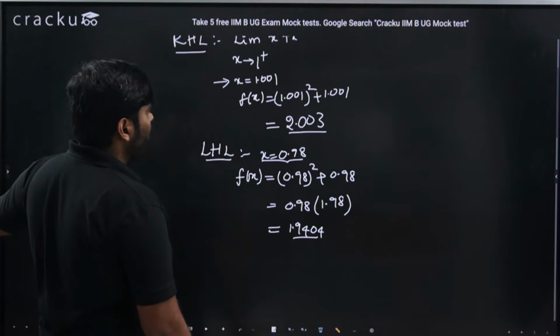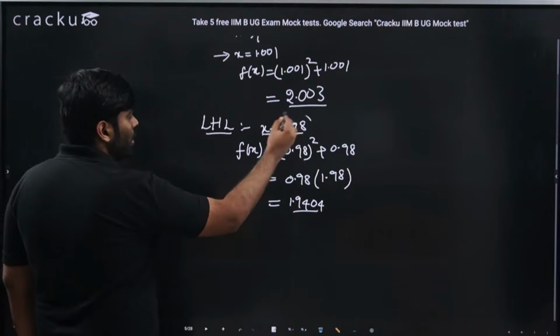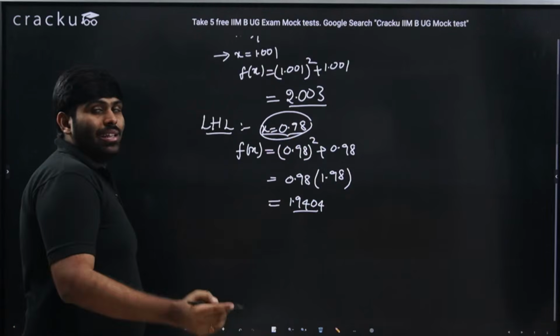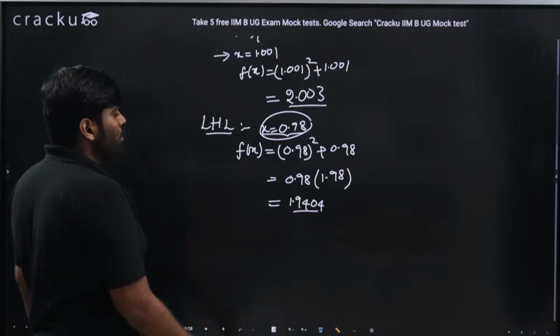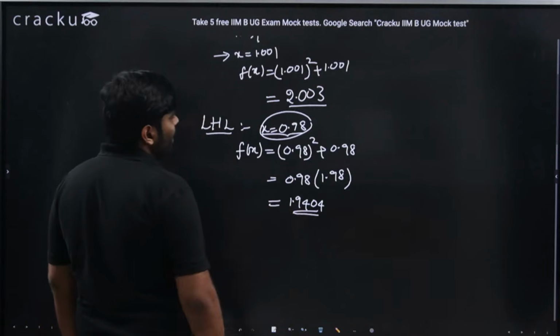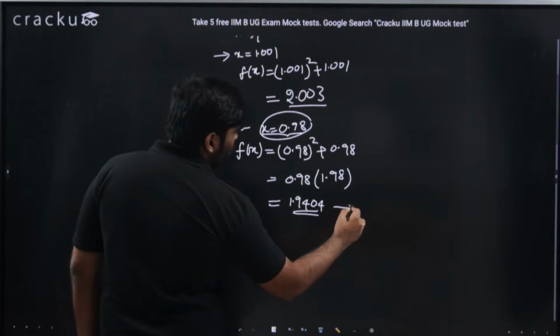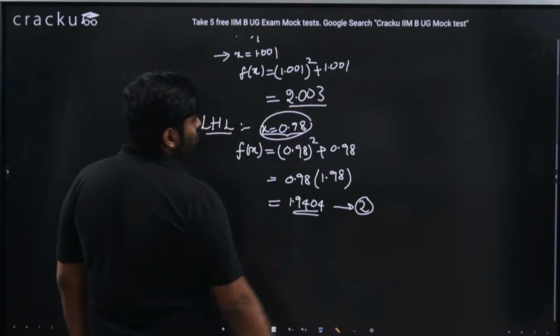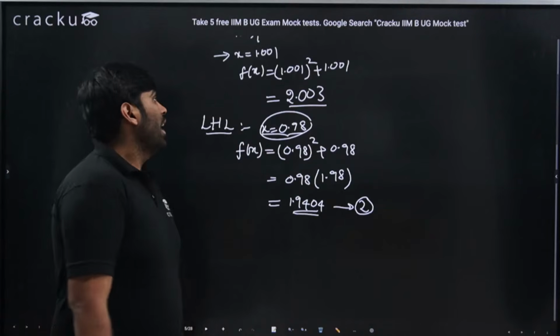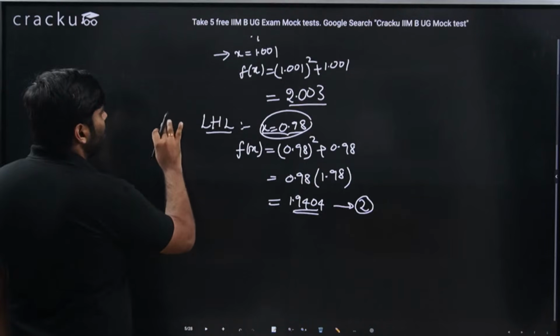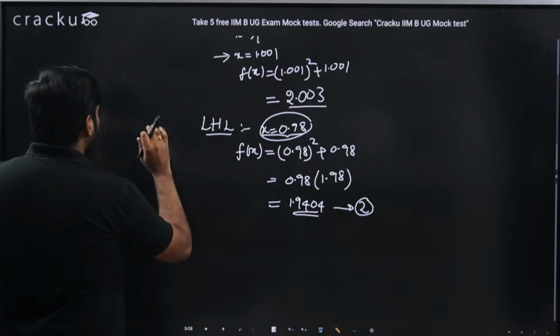But if you take a number which is still greater than this particular number but less than 1, let's say 0.99 or 0.999, that value would be even higher than this. That is pretty much close to 2. It will be pretty much close to 2 if you start increasing the x value to the nearest to 1.